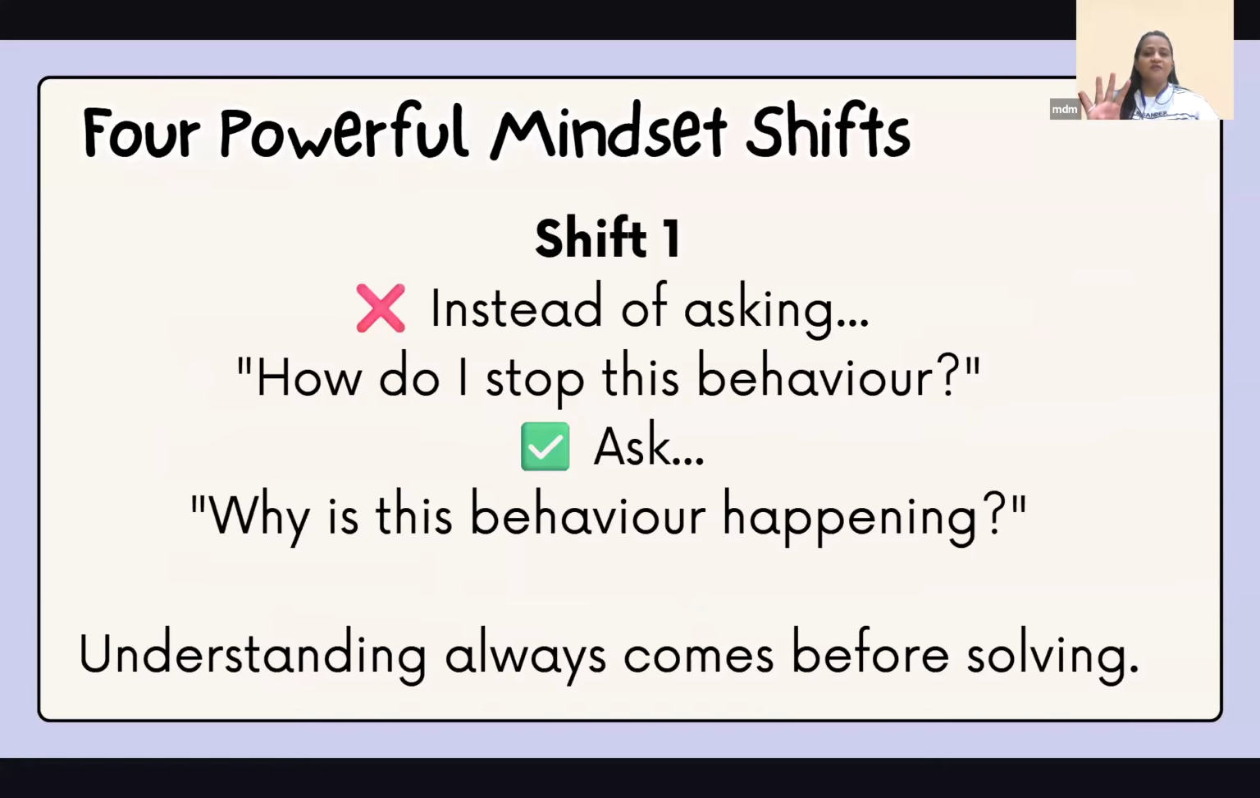So now see, she gave me these four powerful mindset shifts. Instead of asking, how do I stop this behavior? This is the first question I ended up asking. Like, my child has become like, he just doesn't behave. How do I stop it? She told me to approach it this way: why is he behaving like this?